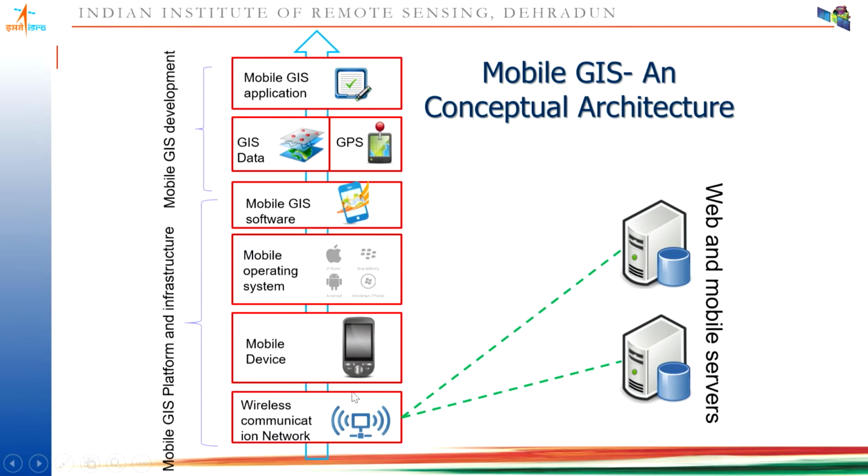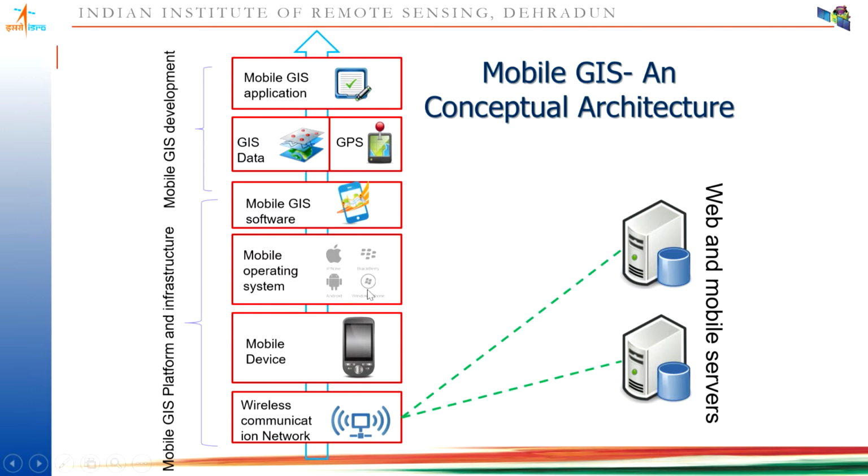To do this, we need a mobile device, and here the challenge for the developer is that these mobile devices have limited computation capability in terms of memory, processing, and presentation. We have a very small screen on the mobile device, a limited amount of RAM, and limited processing capability, so we have to develop a very specific kind of software.